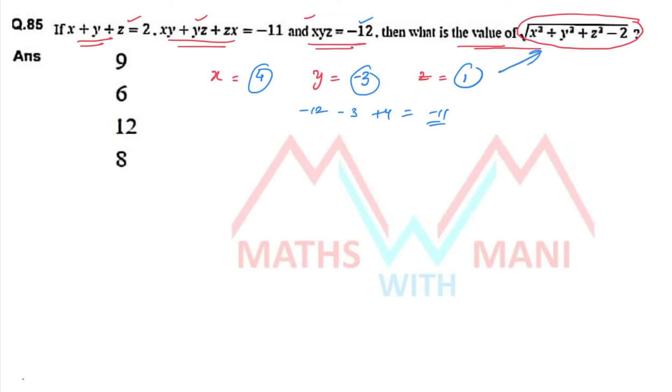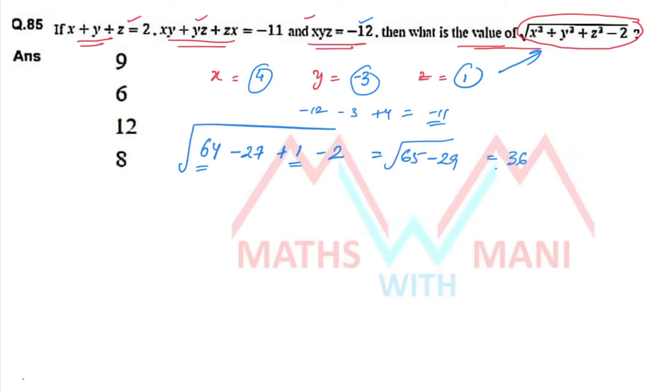So substitute these values here. X cube, that is 4 cube, 64. Minus 3 whole cube, that is minus 27. Z cube, that is 1, minus 2. 64 plus 1, 65. Minus 29. How much? 36 under root. 36 under root is 6. Where is it? Second option. That's it.